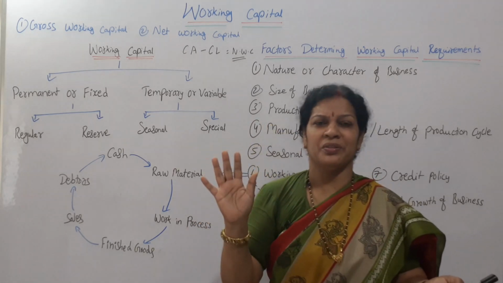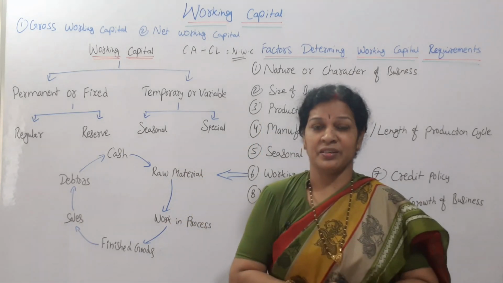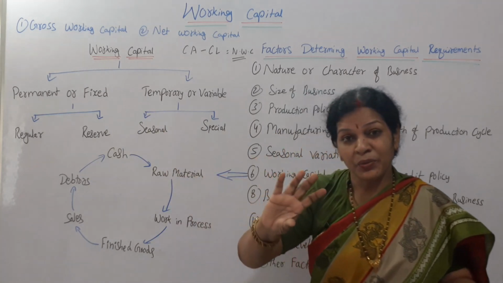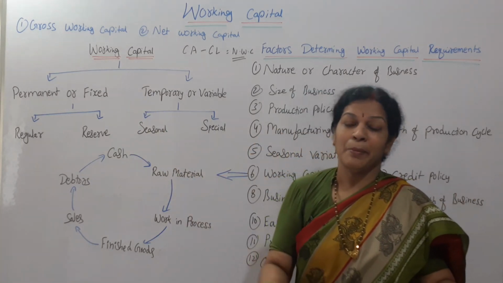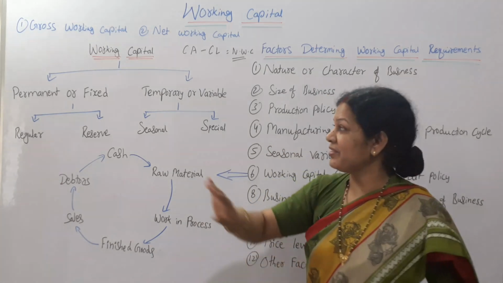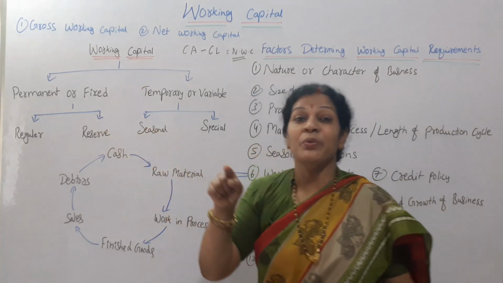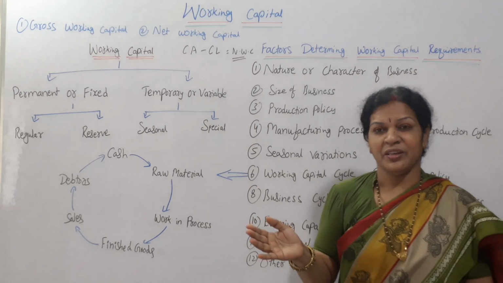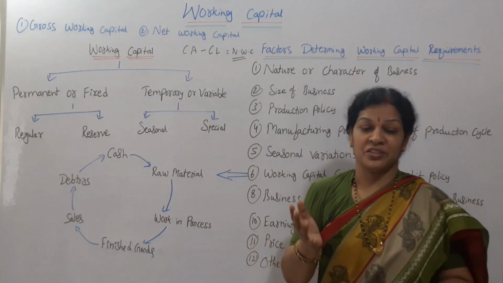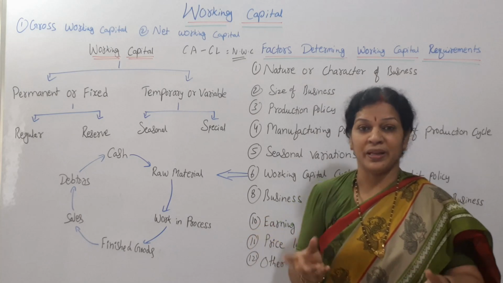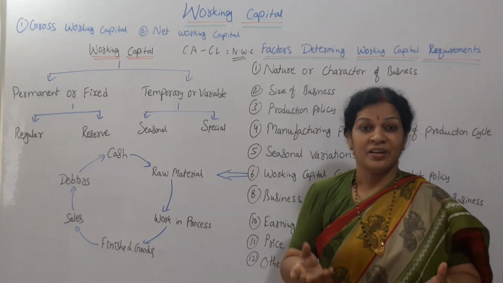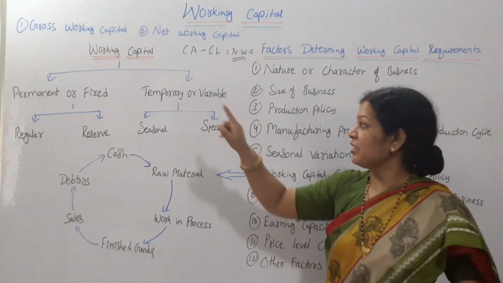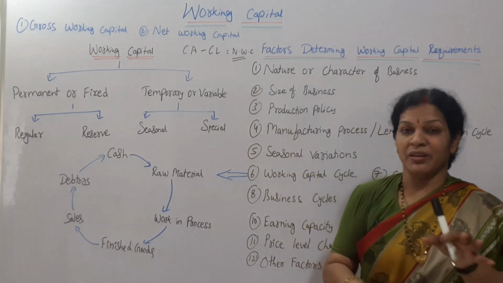Every month you have to pay the current bill, that is also fixed. So there are a few transactions which are fixed, but current working capital related items, that we say as permanent or fixed working capital. And the second one, temporary or variable working capital. Temporary or variable means it always fluctuates, changes as per the demand, as per the price. The prices may be changing, or sometimes the cost may be changing. So that is not permanent. That is why we say it as temporary or variable, flexible.